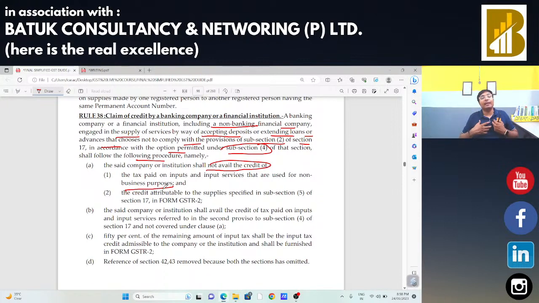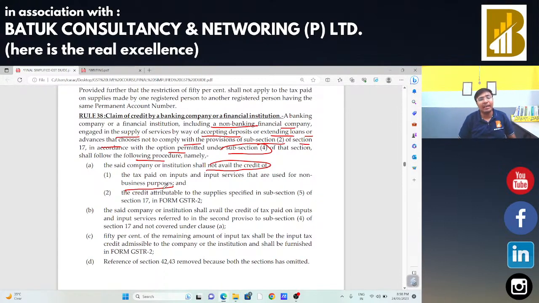Suppose for that banking company there is a specific expenditure that is completely related to non-business purposes. In that case, the banking company is not going to take the input tax credit for that non-business purpose expenditure. Then second, all the input tax credit which is available but which is blocked under section 17 subsection 5, in that case the blocked credit 17(5) will not be claimed by that particular banking institution.